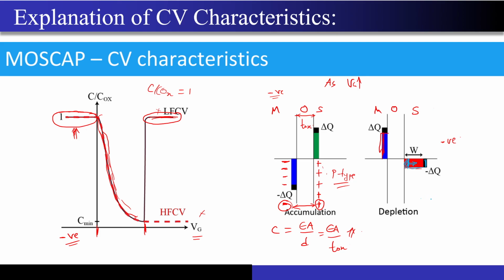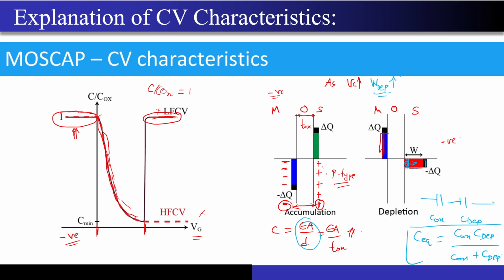Now what happens? This capacitor will look something like, I have an oxide capacitance and I have a depletion capacitance, correct? Now what will be the equivalent capacitance? It will be nothing but Cox times C depletion divided by Cox plus C depletion. All of you know this from your high school physics, right? Now if you keep on increasing the Vg higher, then the W depletion will keep on increasing higher, correct? Now what will happen if you increase the W depletion? Just use this formula.